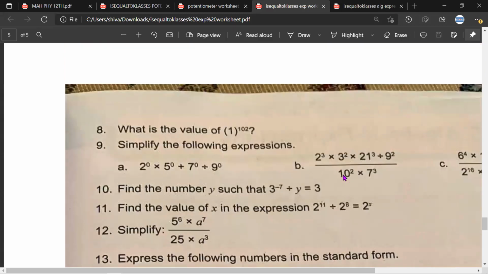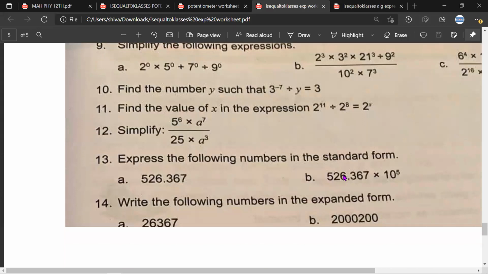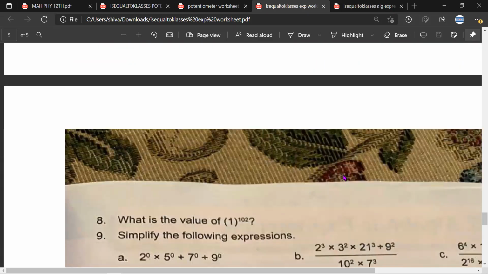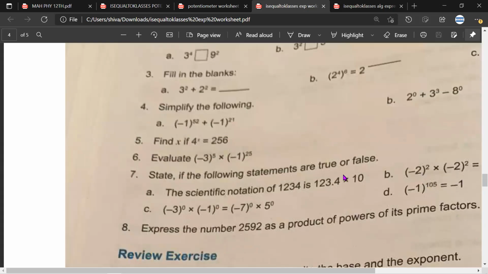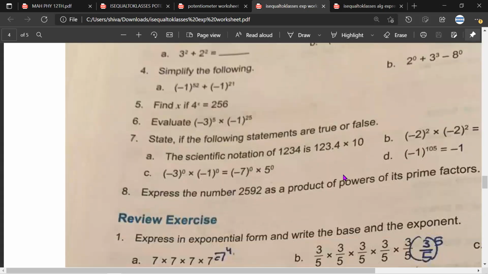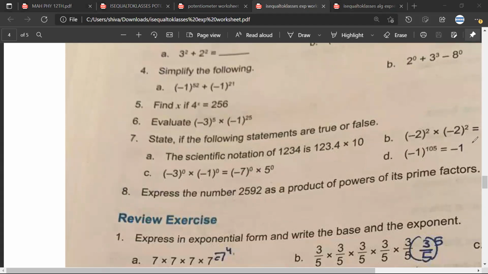Okay. Sarthak, any doubt about these powers, exponents, negative powers? No, sir. I'll try to see some more questions regarding this. Yeah, I can see this question. Mr. Satya, is it true or false?